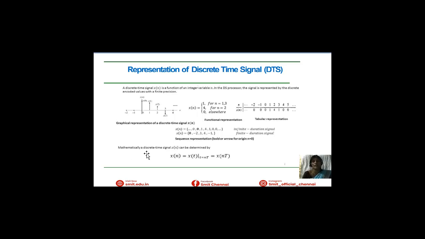And finally, the mathematical representation of discrete time signal will be x of n equal to x of t, where t is equal to n of t.